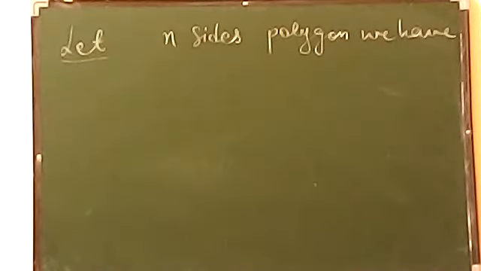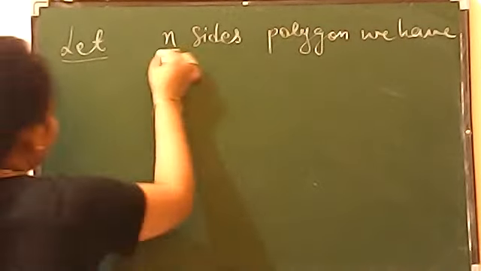So students, now we are on the more challenging question number 7. It says here that two angles of a polygon are right angles and every other angle is 120. Find the number of sides of the polygon. It means in this question the total number of sides is missing. Okay? So let us do one thing. First we suppose that in this polygon we have n sides. So I am taking n sides.